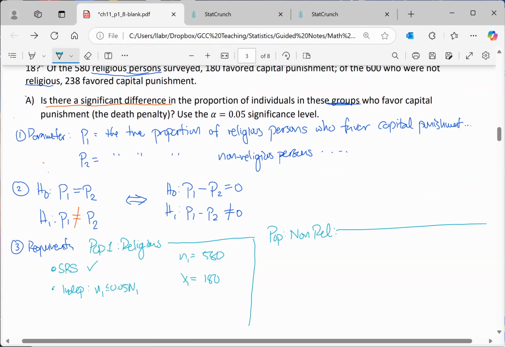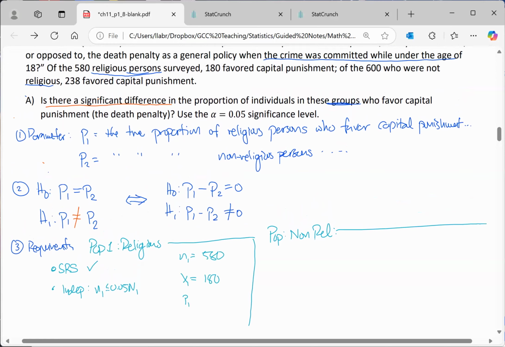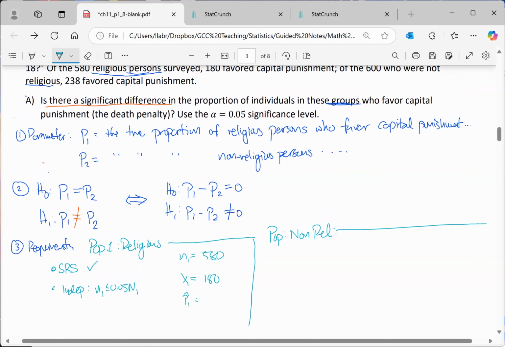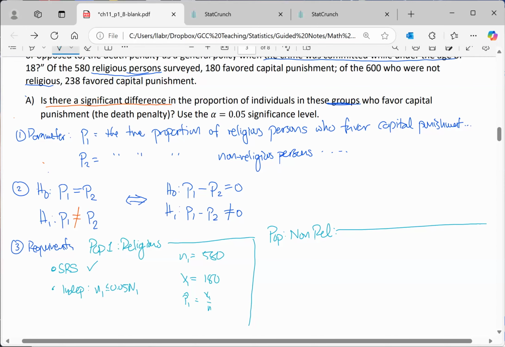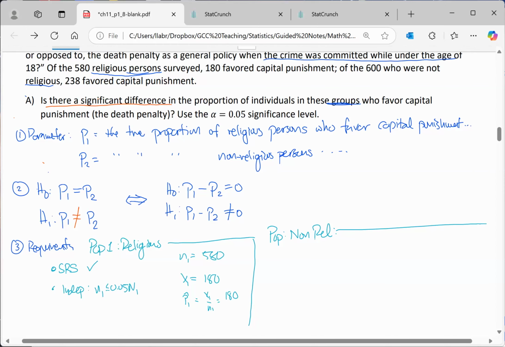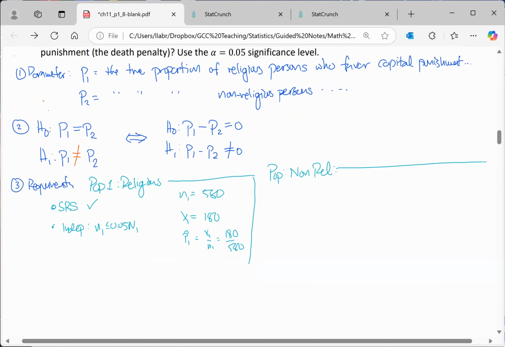This means that we can find the proportion. So P1 hat, this is going to be important. Remember, that's X1 over N1. So that's 180 over 580. Throw that into a calculator, see what you get. I believe you get 0.31. So that's the sample proportion of religious individuals in my sample that support this.